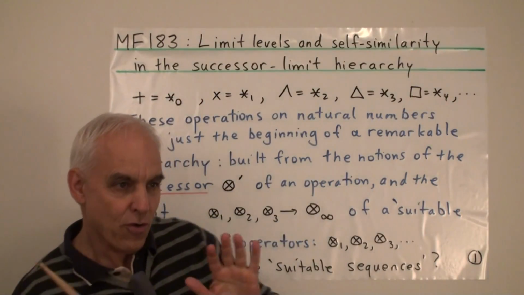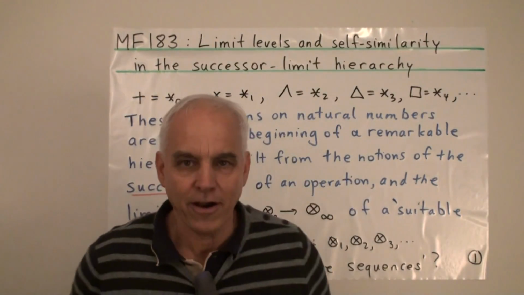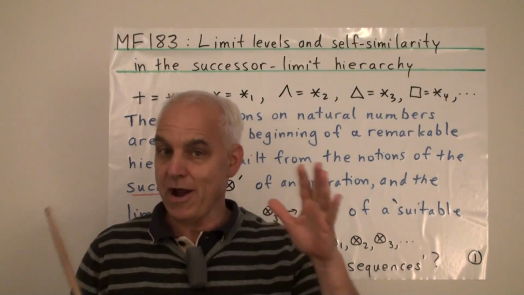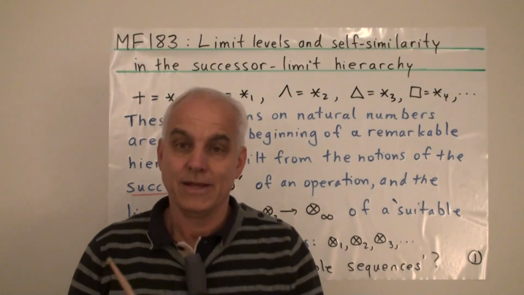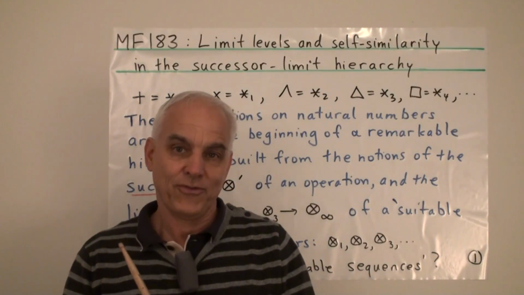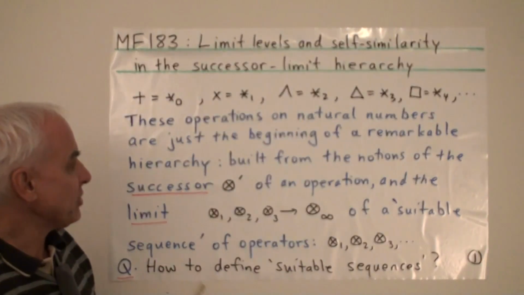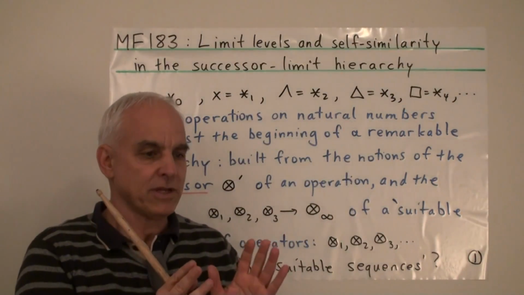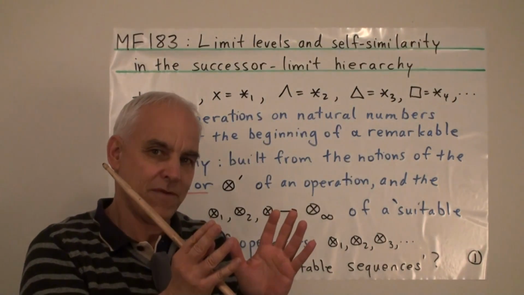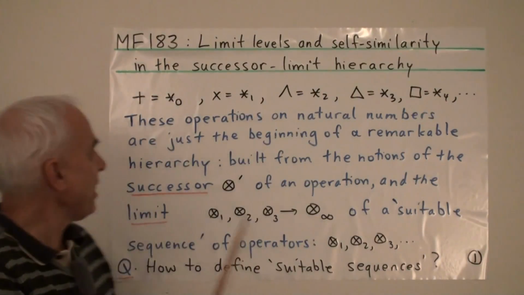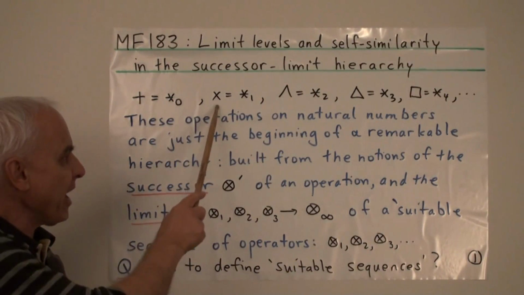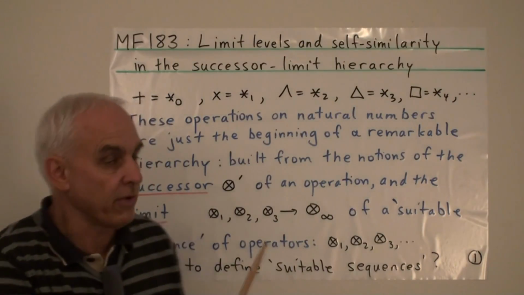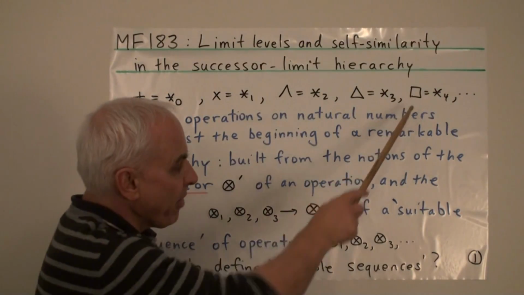Today we want to go really far out in this remarkable successor limit hierarchy that we have outlined in our last few videos. So basically what we're doing is we're creating bigger and bigger arithmetic by thinking about sequences of operations, extending addition and then multiplication and then exponentiation and then this triangle operation that we've used quite a lot, the square operation and so on.